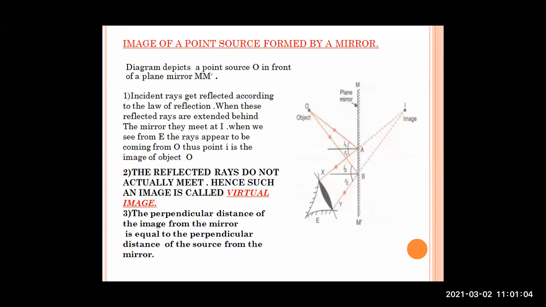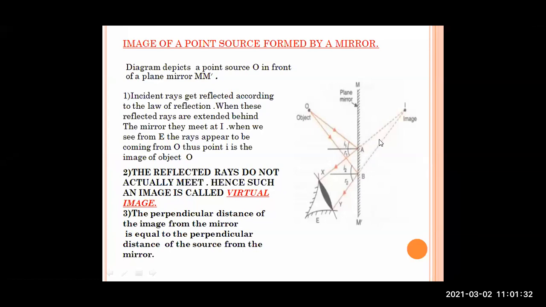A and B are the two points where the incident rays intersect the mirror. After that, you can see they are getting reflected. The incident ray OA is reflected to AX, and OB is reflected to BY.